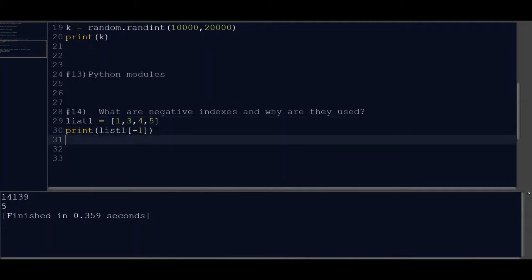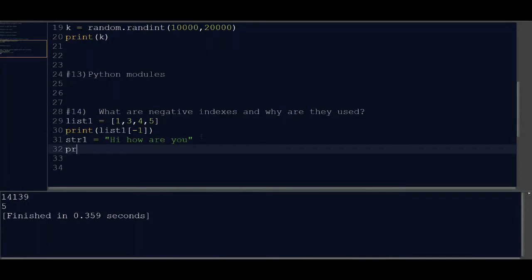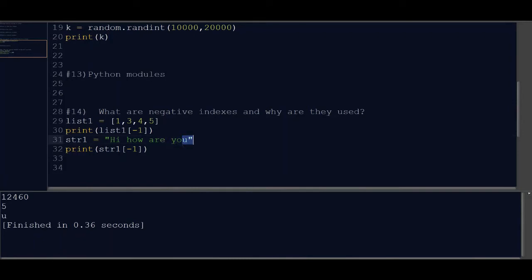Similarly, we can use it for a string also. Say str1 is some string. Now let's print the last character of it. Print str1 of -1. As you can see, it has printed the last character of this string. So this is how we do it.